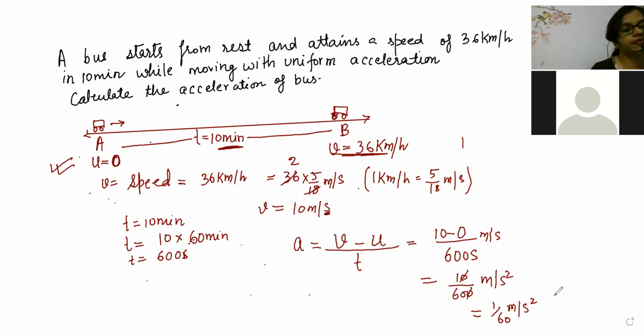Okay, beta, understood everyone? So this is how you have to solve. My children understood how to solve this one. A bus starts from rest and attains a speed of 36 kilometer per hour. Now understood, beta? Understood everyone? Tell me fast.